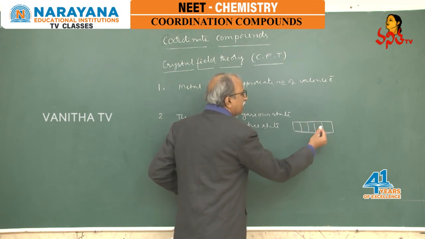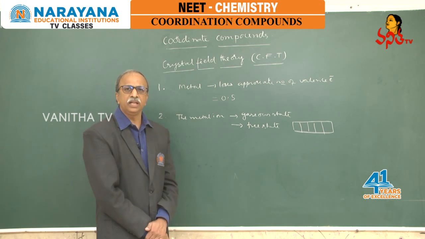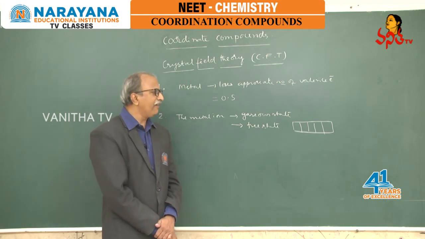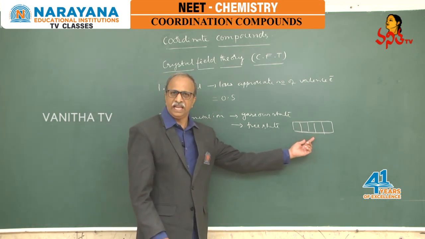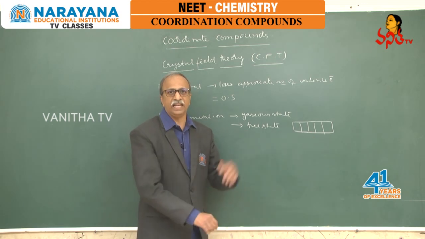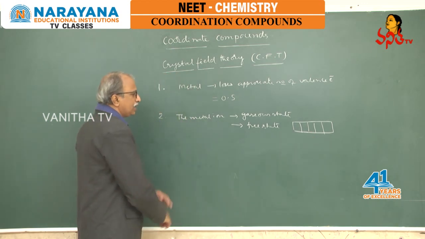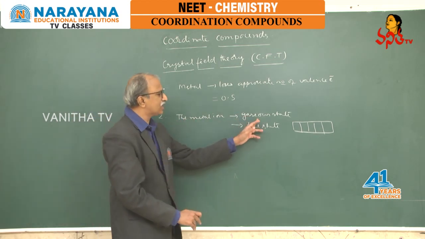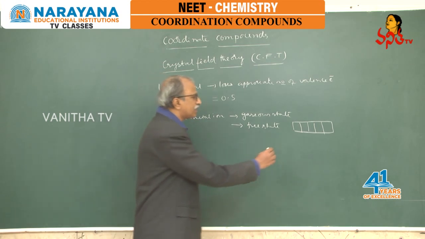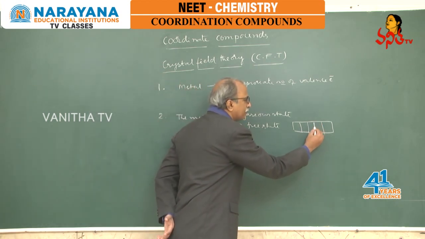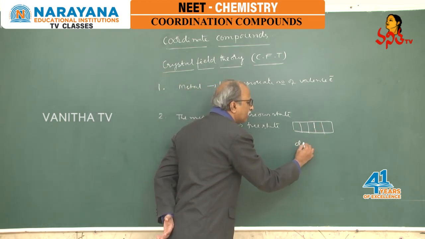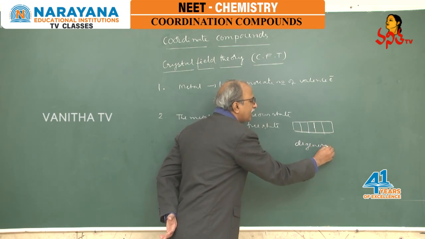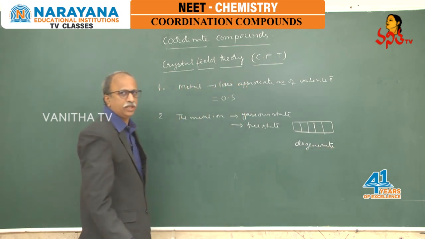What is the meaning of degeneration? The meaning of degeneration is having the same energy. So if you select that metal ion in the gaseous state, all these d orbitals present in the d sublevel are degenerate, having the same energy.